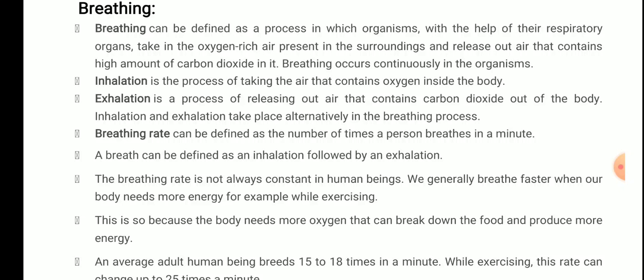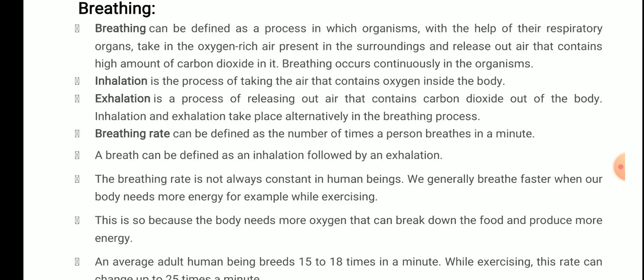Exhalation is a process of releasing out air that contains carbon dioxide out of the body. So inhalation and exhalation take place alternatively in the breathing process. So what does breathing include? Breathing includes inhalation and exhalation. What is inhalation? When we take inside our body the oxygen rich air. What is exhalation? When we release the carbon dioxide rich air outside our body, that is exhalation.